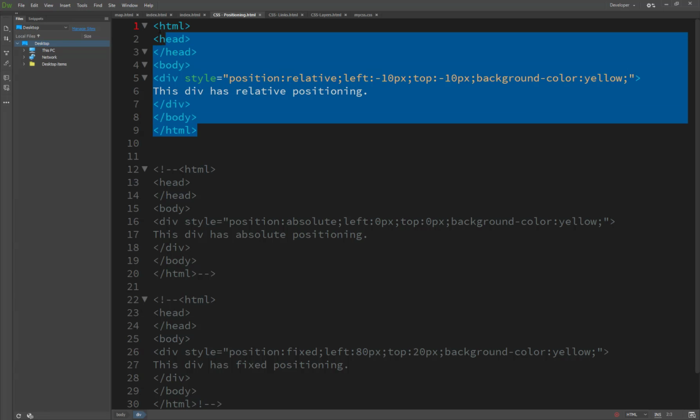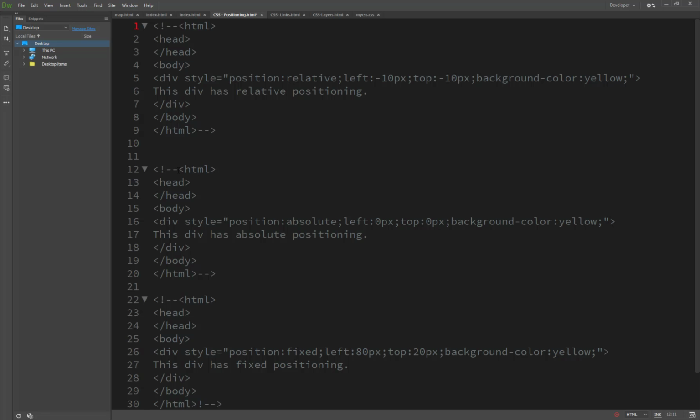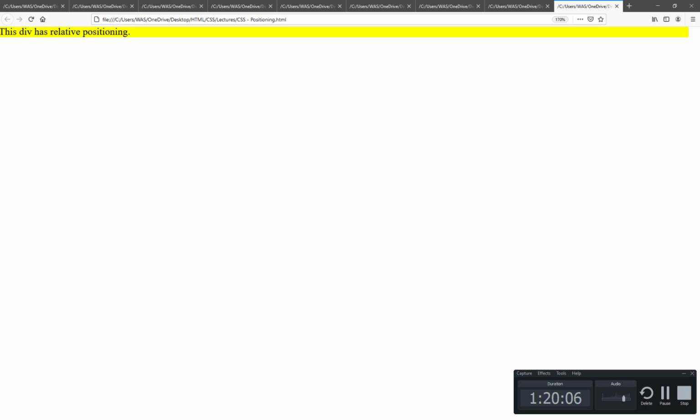We comment this one out, and the second example is position absolute. An absolute position does not depend on the surrounding area; it depends on the length of the text basically.